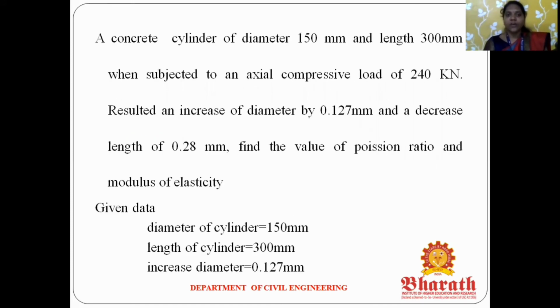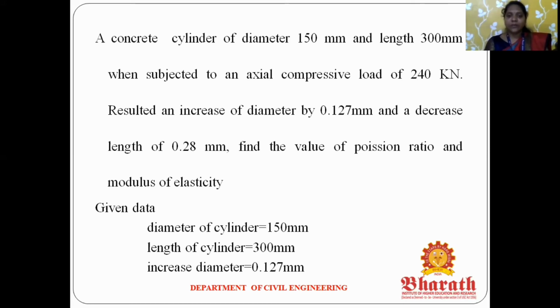So the next one, we will discuss one problem. A concrete cylinder of diameter 150 mm and length equal to 300 mm, when subjected to an axial compressive load of 240 kN, results in an increased diameter of 0.127 mm and a decreased length of 0.28 mm. Find the value of Poisson ratio and modulus of elasticity.